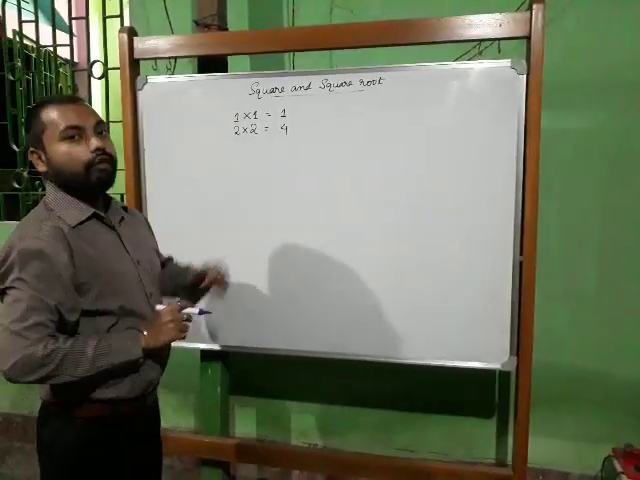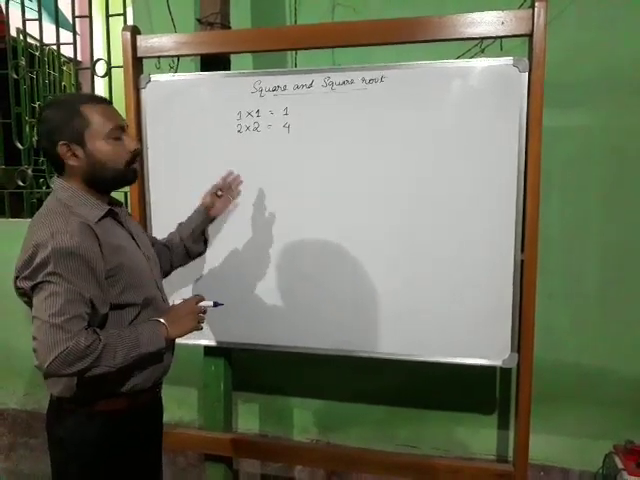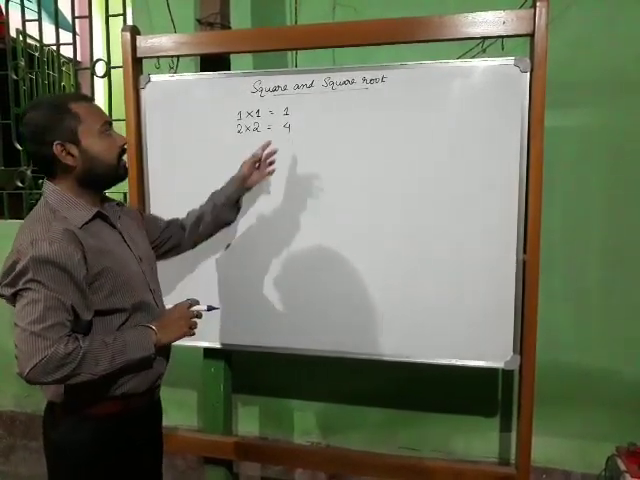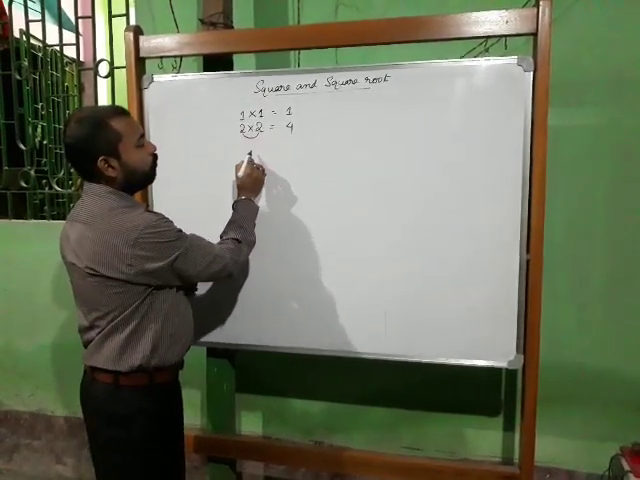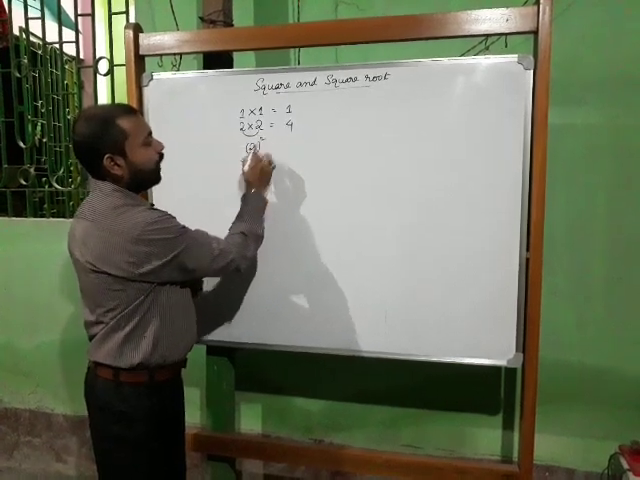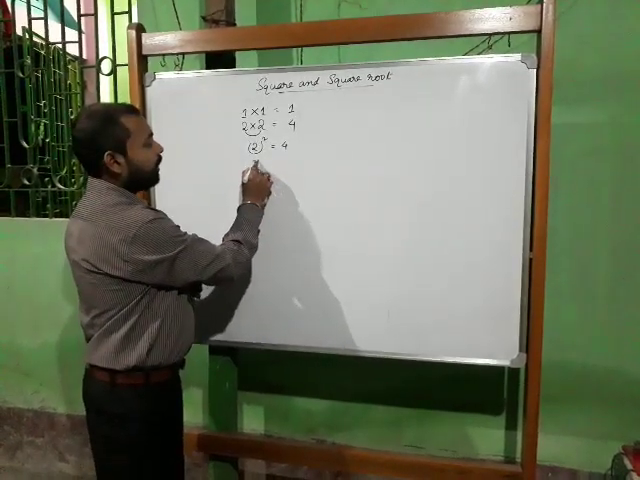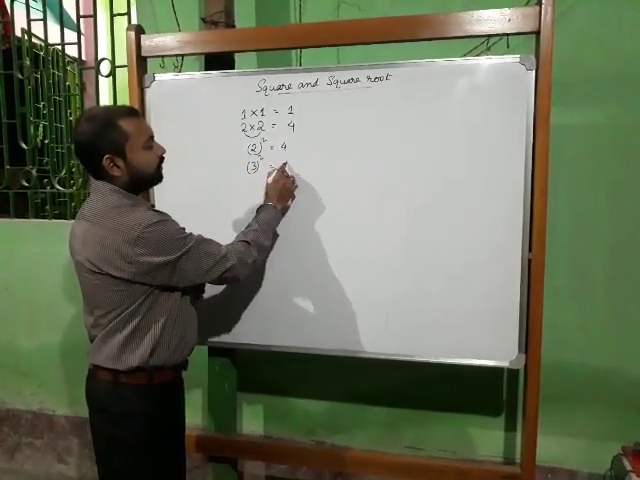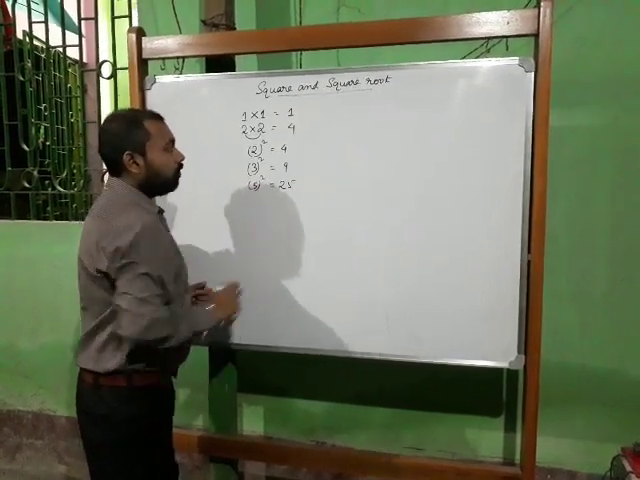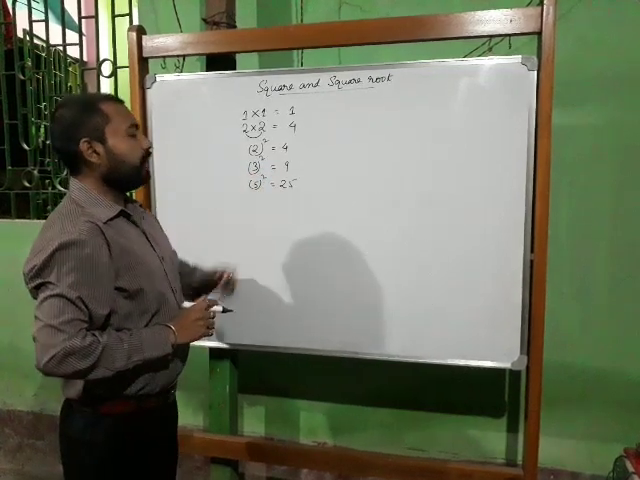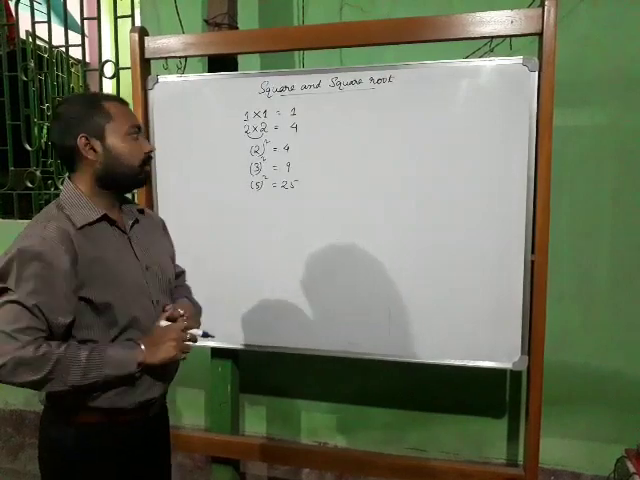So the definition of square is: any natural number when it is multiplied by the number itself, the result is the square. So we can write 2 into 2 as 2 square, and the answer will be 4. Similarly, 3 square is 9, and 5 square is 25. So 4, 9, 25 are the squares of 2, 3, 5 respectively.